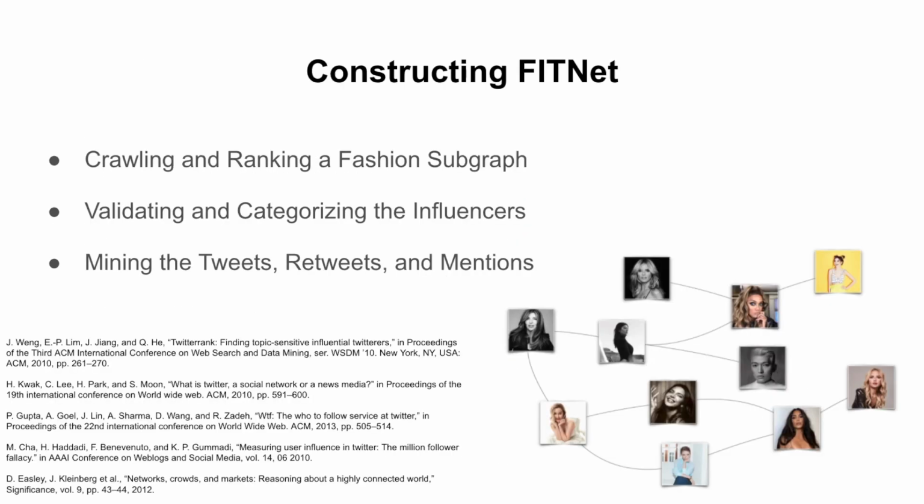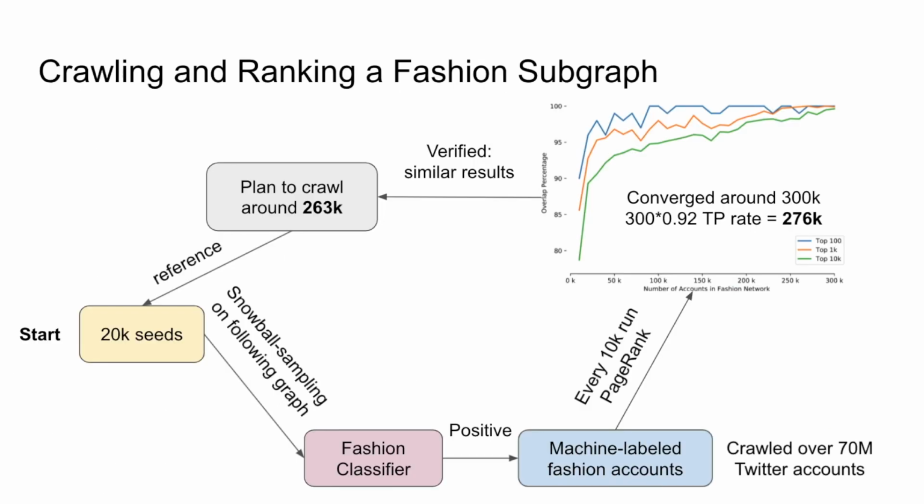To construct FITNet, we employ PageRank to identify the top influential fashion-related accounts. Based on prior work, we hypothesized that fashion accounts on Twitter often follow other important fashion accounts that are similar to them. Starting from the 20k fashion seeds, we snowball sampled the following graph using the fashion classifier. As we crawled more accounts and grew the fashion subgraph, we computed PageRank over the network of the following relationship.